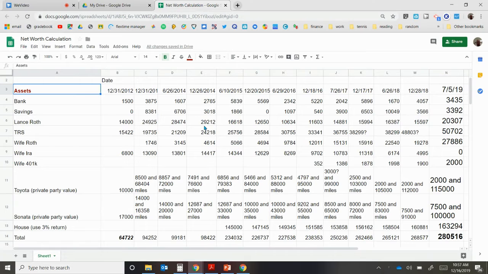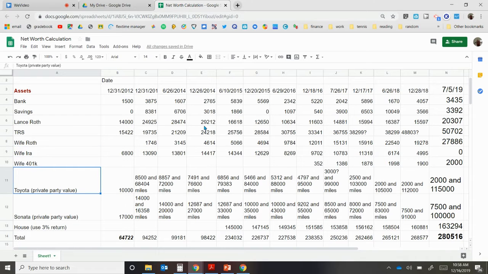So some of the main assets that we've had from 2012, and I did have to change these at times, like checking account, savings accounts, Roth IRA. TRS is the Texas retirement system. That is the pension plan that I have from school. Wife's Roth IRA. My wife had a regular IRA for a little while. We had a 401k a little while, which we converted into Roth IRAs in the future.